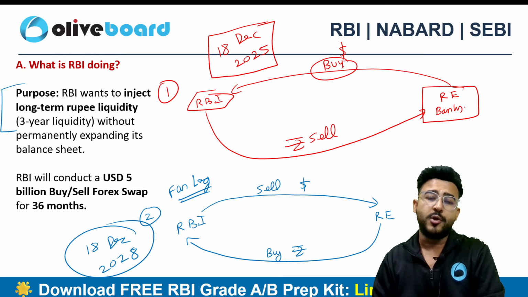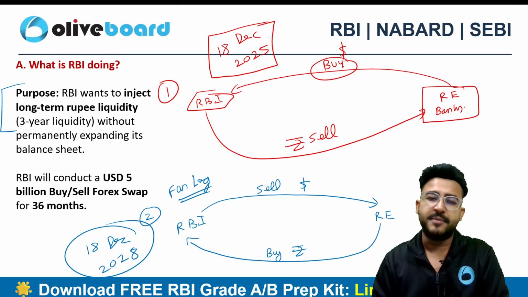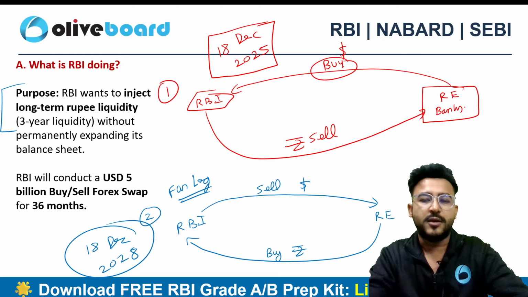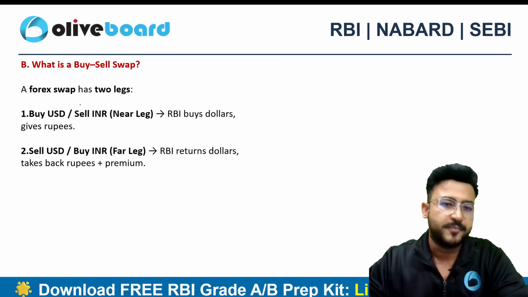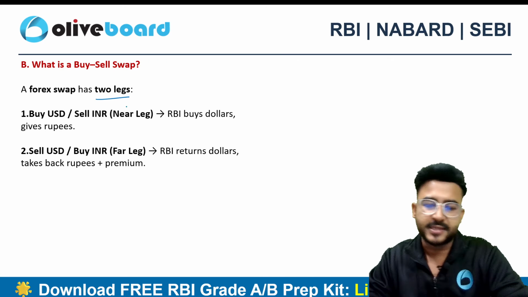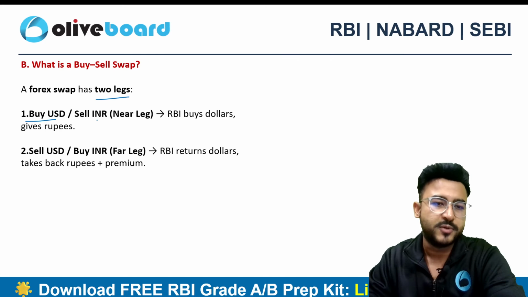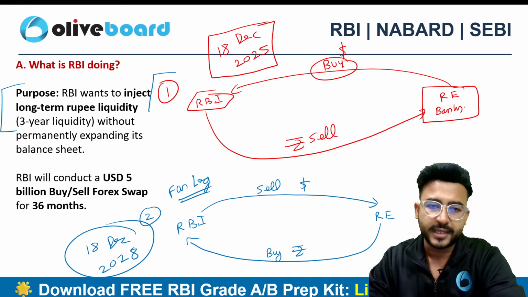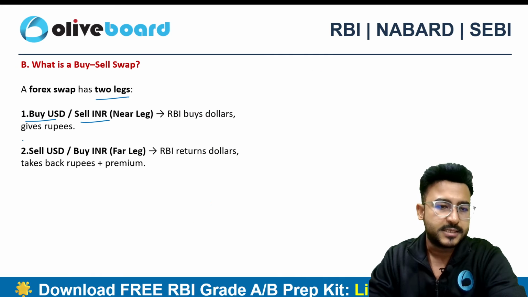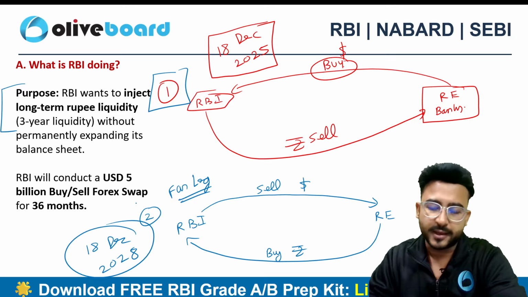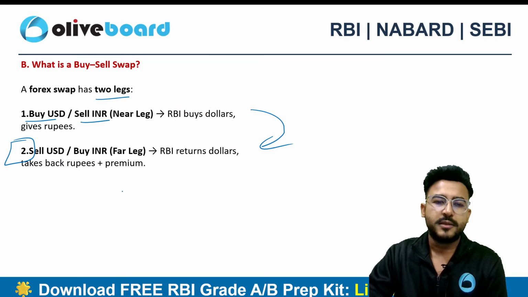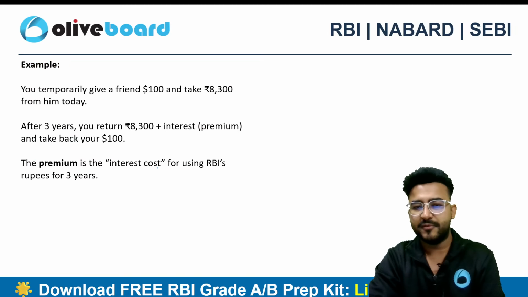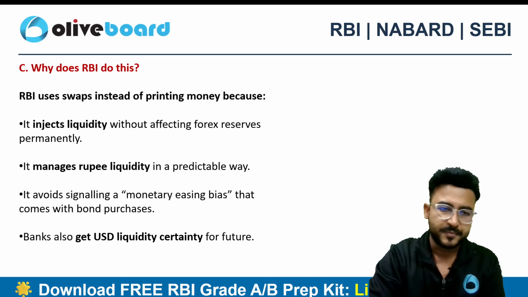So RBI doesn't want to expand the balance sheet. At the same time, RBI wants to inject liquidity into the system, and this is one of the best ways, right? And this swap has 2 legs. The first one is buy USD and sell INR, the number 1 case. The second case is sell USD and buy INR again, right? So ultimately we are reversing it. For this, RBI will be charging a premium here, right?